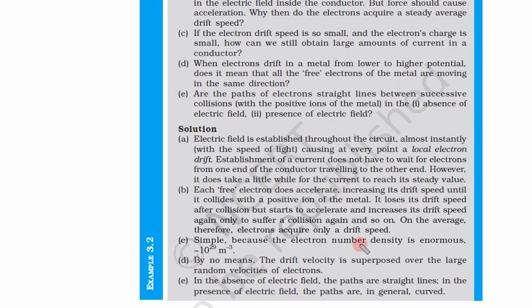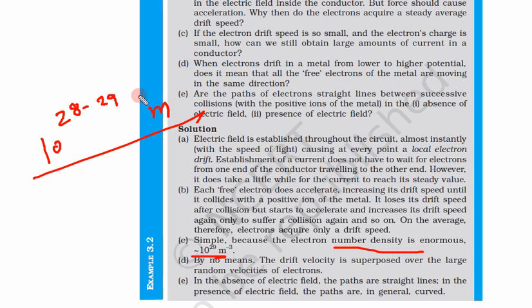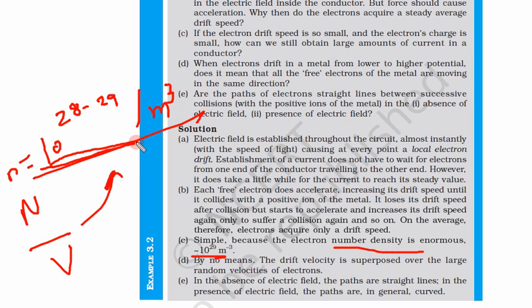The reason is that this number density was quite high, 10 to the power 28 to 10 to the power 29 for metals per meter cube. This is the number density, small n, which was capital N by V. This is very high. So because this number is very high, we get very large amounts of current. Though electrons are moving very little and the charge on them is also very small, a very large number of electrons, 10 to the power 28 or 29, are moving. Hence, we get a very high amount of current.